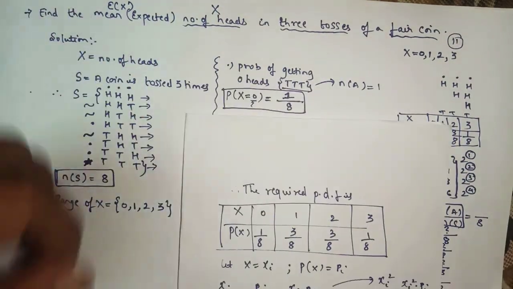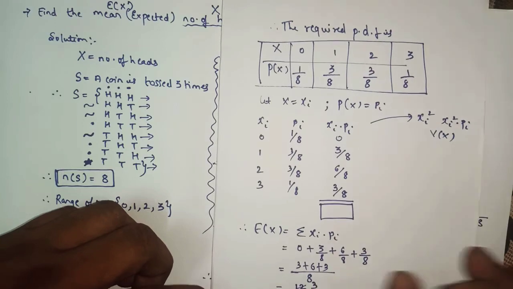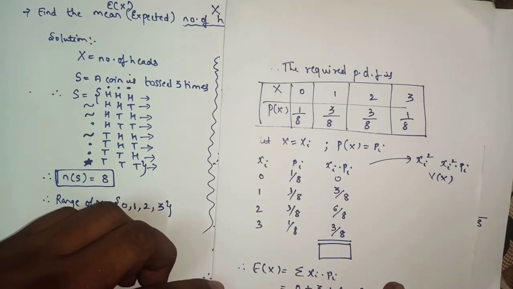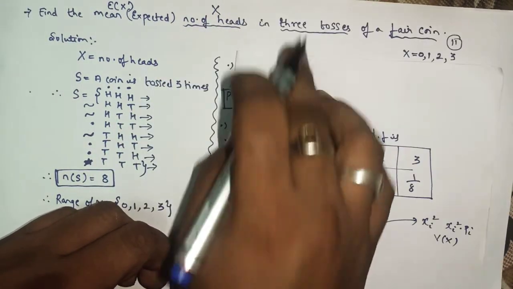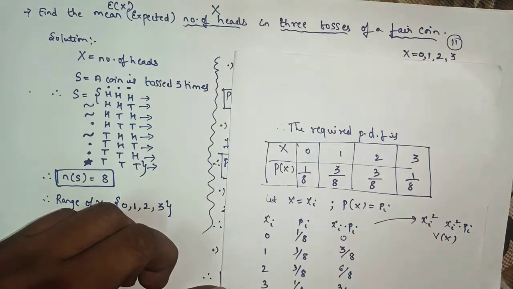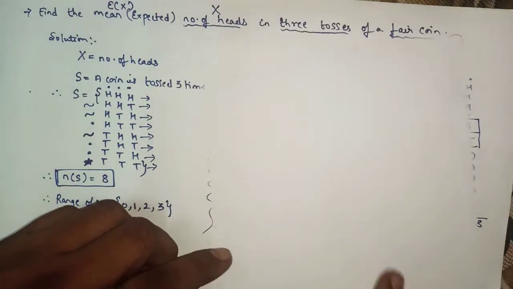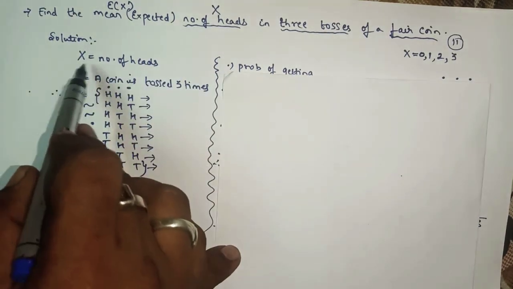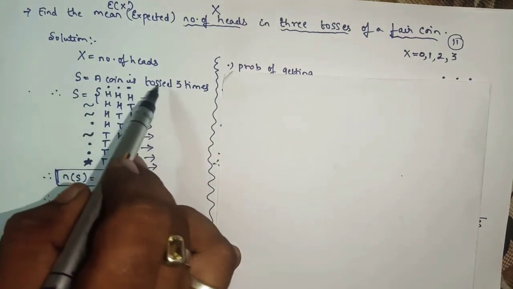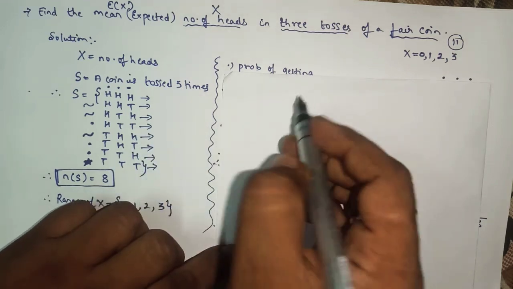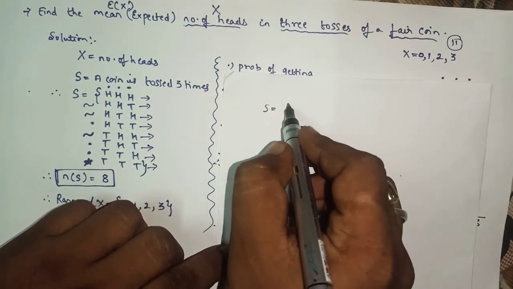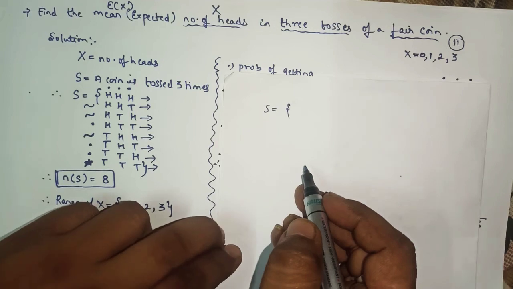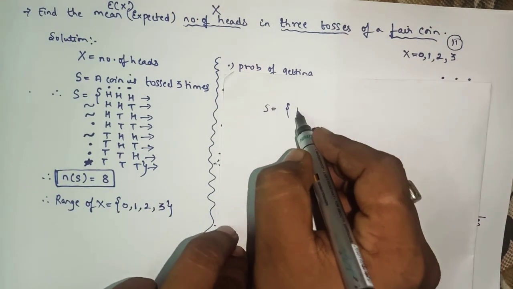Now suppose 3 is replaced by 2. Here you will write x as the number of heads only, and a coin is tossed 2 times. So what will the sample space be when 2 coins are tossed?